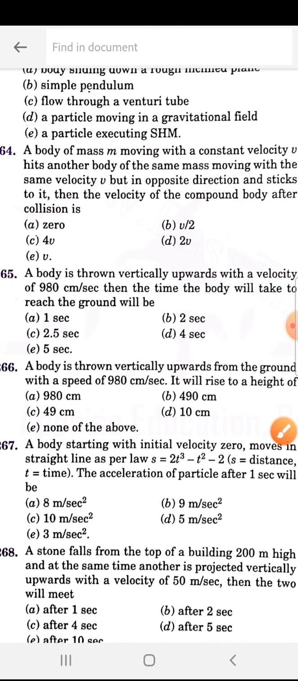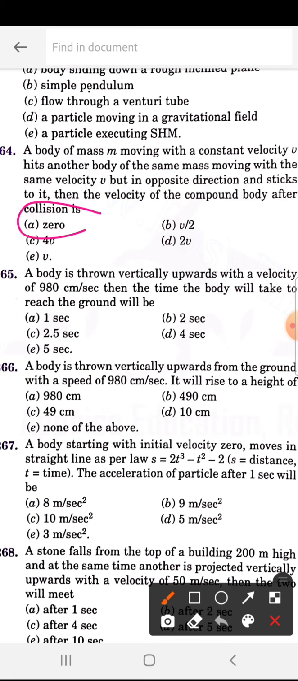A body of mass m moving with a constant velocity v hits another body of the same mass moving with the same velocity v but in the opposite direction and sticks to it. Then the velocity of the compound body after the collision is, so 264 is A, that is 0.